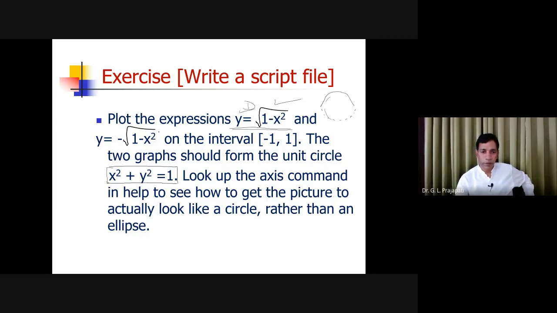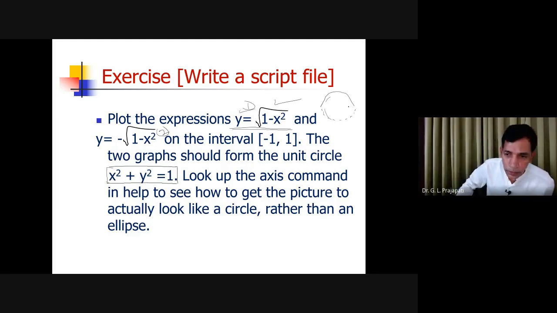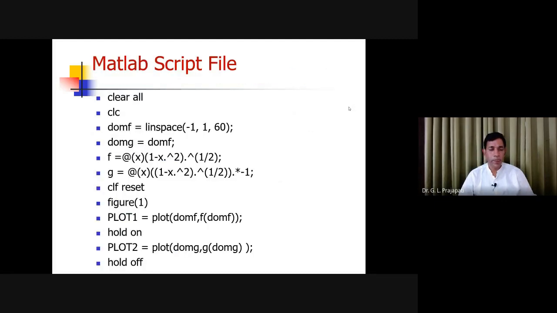This is one graph and two graphs are there, 1 and 2. And once you plot two graphs in the same graphics area, then it will look like a circle, although these are the two graphs. So how you just get the value for the x, and then you get the value of y, and you can plot like this. Whenever you are writing the script file, you know that we need to write clear all for clearing the variable. If you have clears the command window, you can also use. And also one more command you can use, close all. If you have any graphics file open, you can also close.